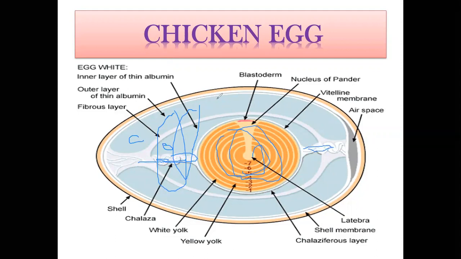Surrounding all this, these are the two shell membranes, and surrounding this is the black colored lining. This is the egg shell.